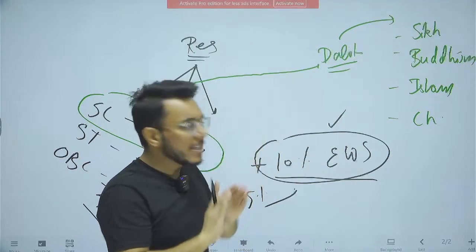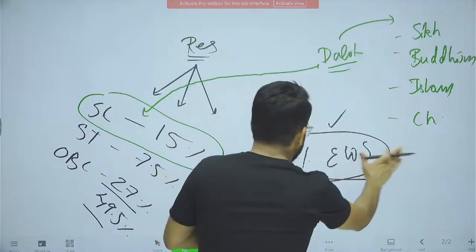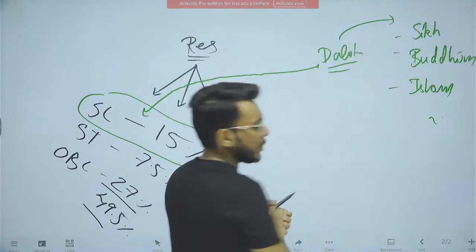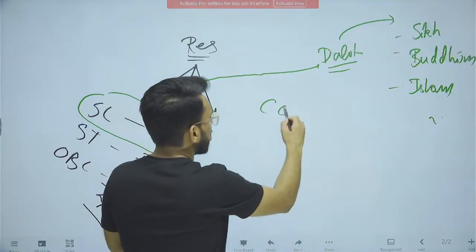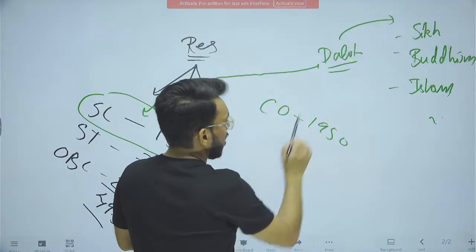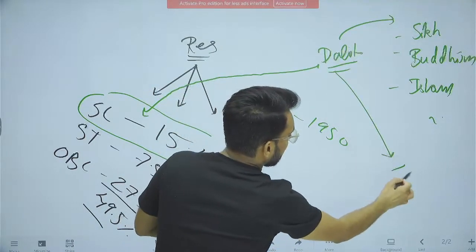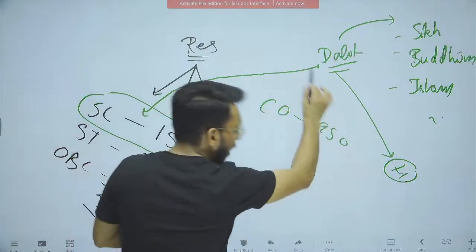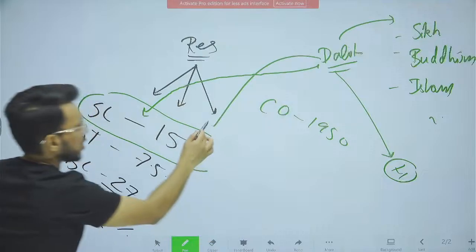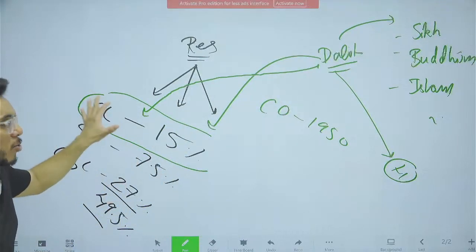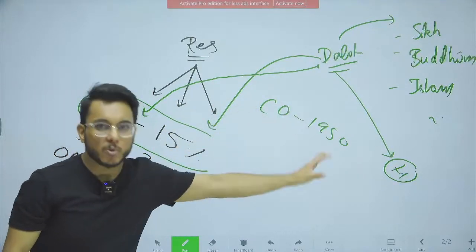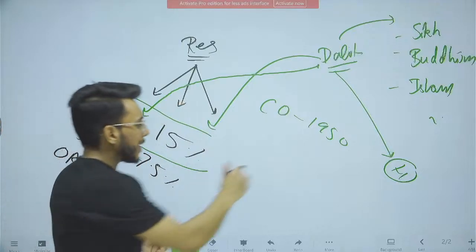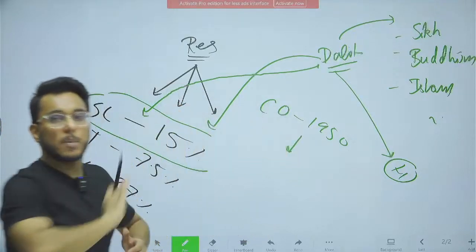In this direction, when we talk about Dalit people, according to the Constitution Order of 1950, Dalits are only within Hinduism. So Dalits who are in Hinduism, only they will get the Scheduled Caste status and Scheduled Caste reservation. This was the original position of the Constitution Order. But this Constitution Order has been amended multiple times.